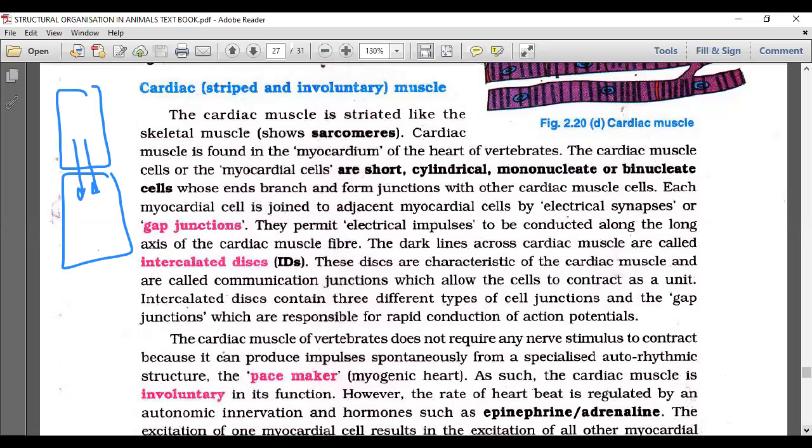This communication makes possible the transfer of contractions of the cardiac muscle fiber, which is possible by the passage of calcium ions from one cardiac muscle fiber to another.